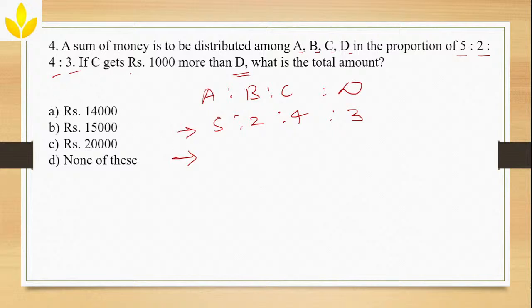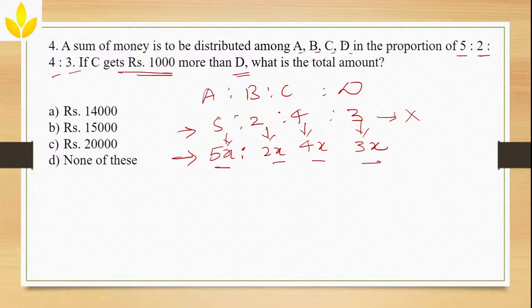Before I compare this, I'll get the actual value. Since I don't know the actual value, how will you get it? You'll multiply it with a constant number. So for example, I'll take the constant as x. Multiply it with x: 5 into x, 5x; 2 into x becomes 2x; 4 into x becomes 4x; 3 into x becomes 3x. Done. So these are the actual values of A, B, C and D.